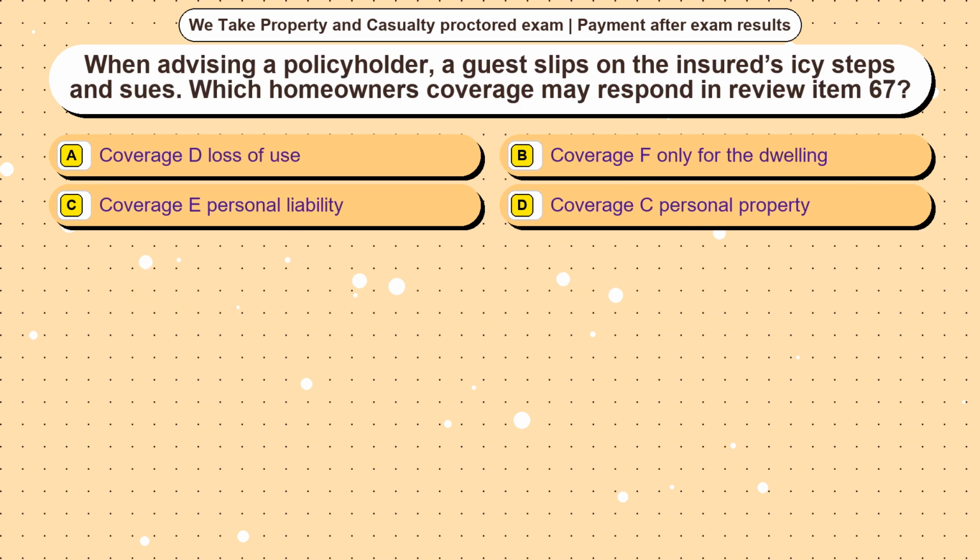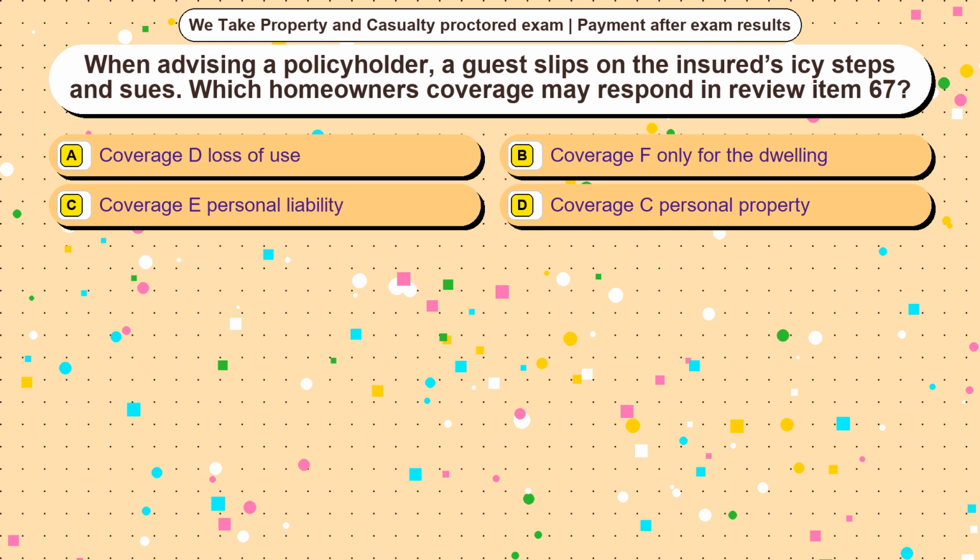Question 13. When advising a policyholder, a guest slips on the insured's icy steps and sues. Which homeowners coverage may respond? Option A, coverage D, loss of use. Option B, coverage F, only for the dwelling. Option C, coverage E, personal liability. Option D, coverage C, personal property. The correct answer is option C.